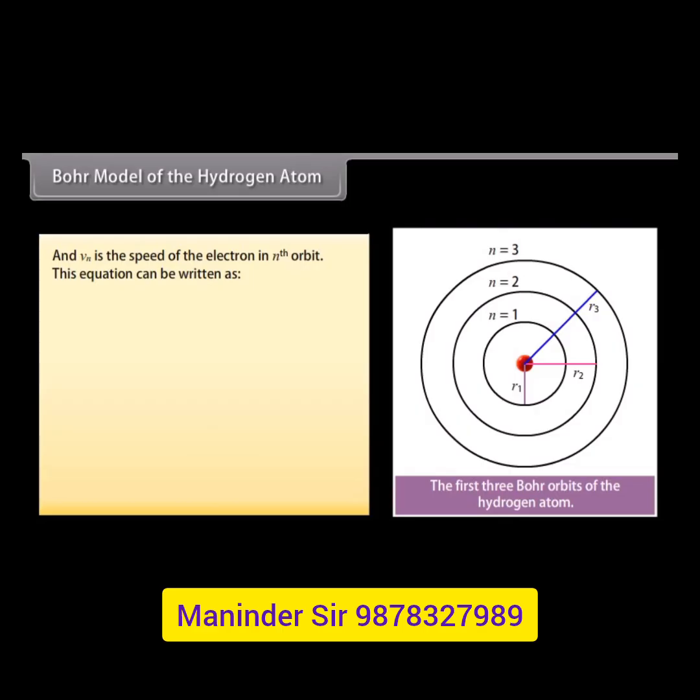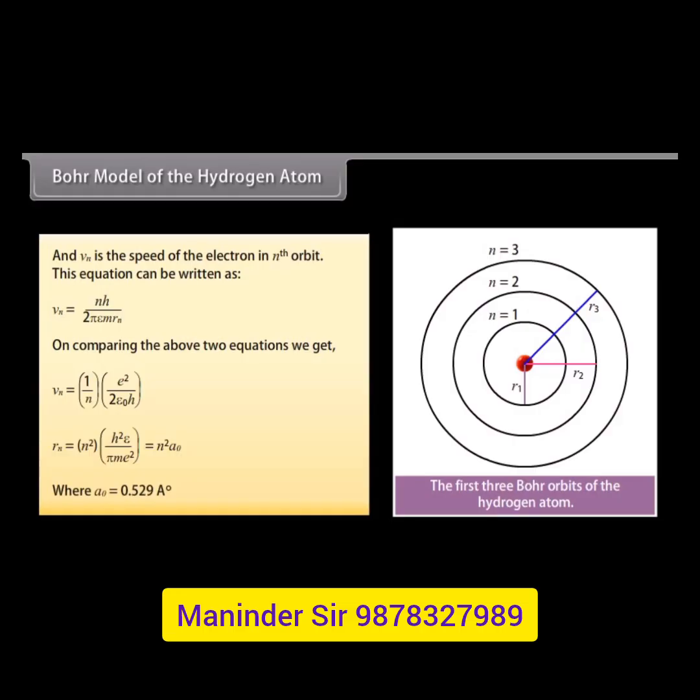This equation can be written as Vn equals nh upon 2 pi m Rn. On comparing the above two equations, we get the expression of velocity and radius of the nth orbit. Vn equals 1 upon n multiplied by e square upon 2 epsilon naught h. And Rn equals n square multiplied by h square epsilon naught upon pi m e square, which equals n square a naught, where a naught is equal to 0.529 angstrom.